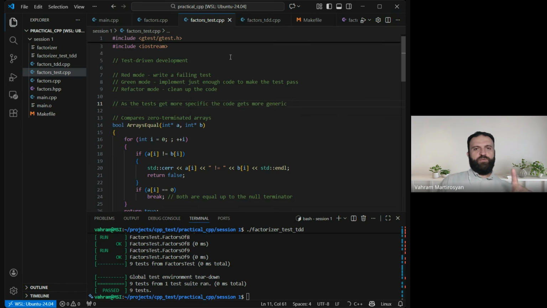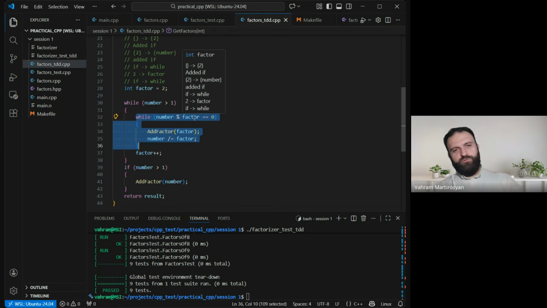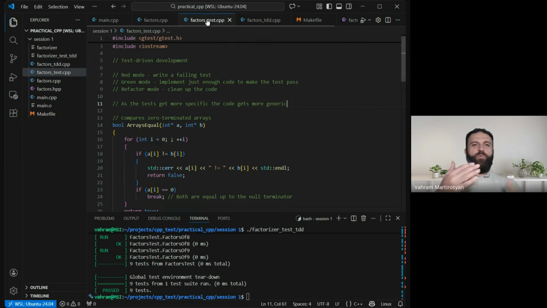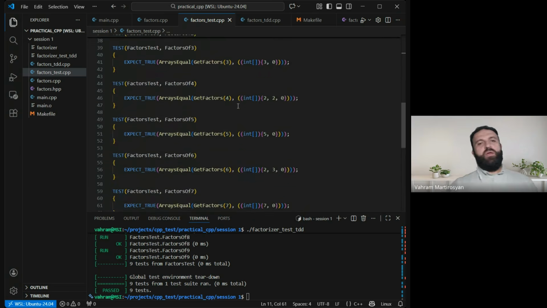I just show it. I had two whiles covering the case for 2 and the case for 3. It would go till infinity. That's why I compacted them and generalized them. That's how we get to the solution. We generalize the code, but the tests get more and more specific. They cover more and more cases.